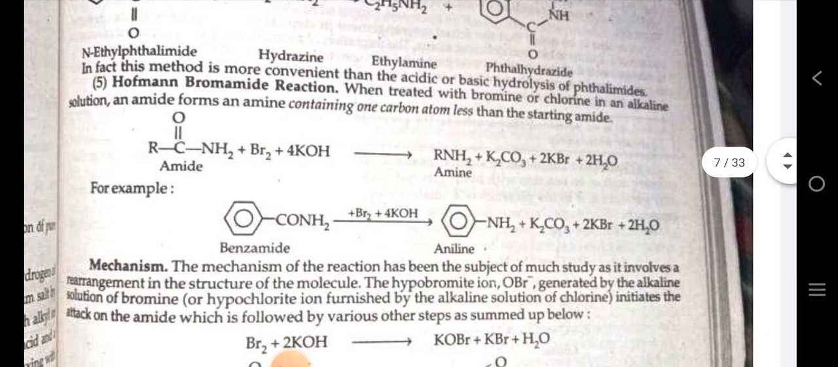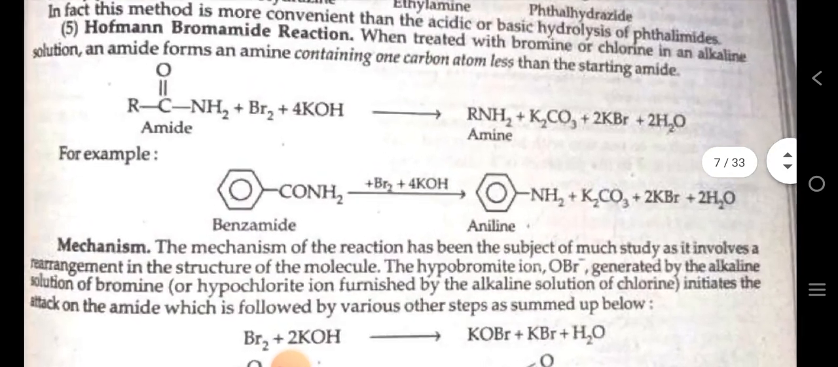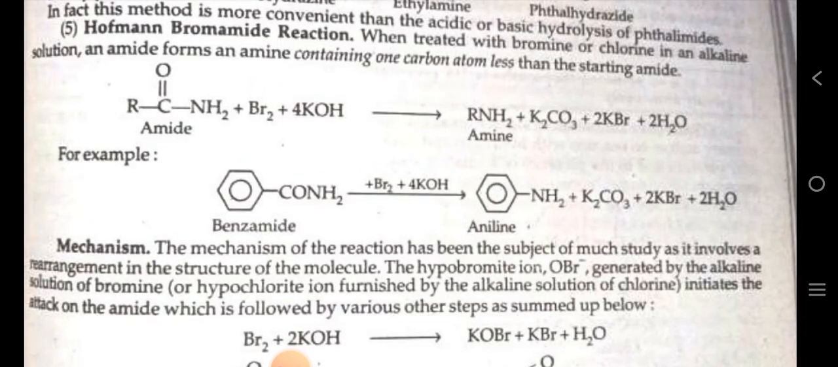Next, we are discussing another named reaction, the Hofmann bromamide reaction. When treated with bromine or chlorine in an alkaline solution, an amide forms an amine containing one carbon atom less than the starting amide. For example, benzamide in the presence of bromine and base can form aniline, with potassium carbonate, potassium bromide and water as side products.